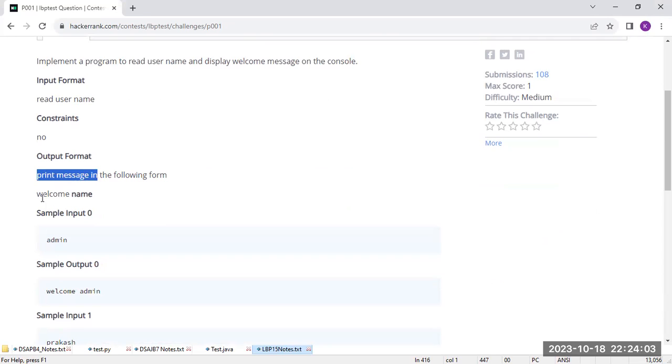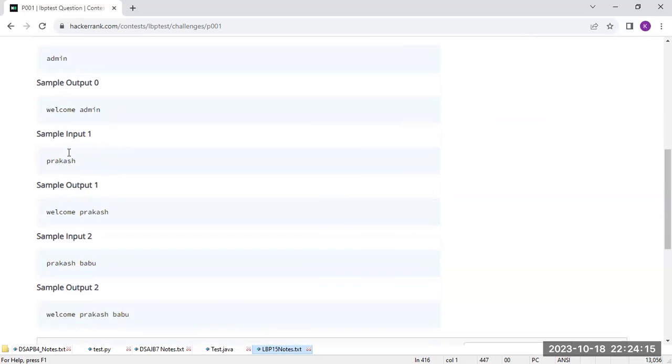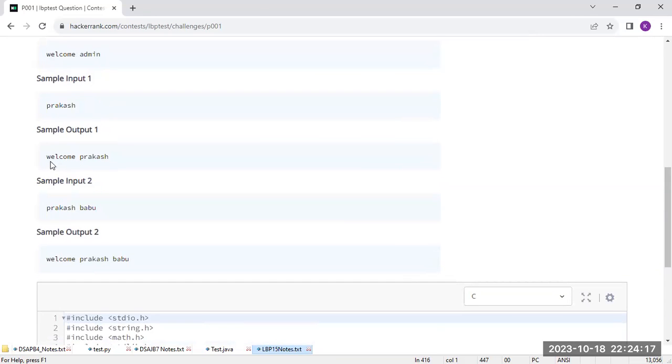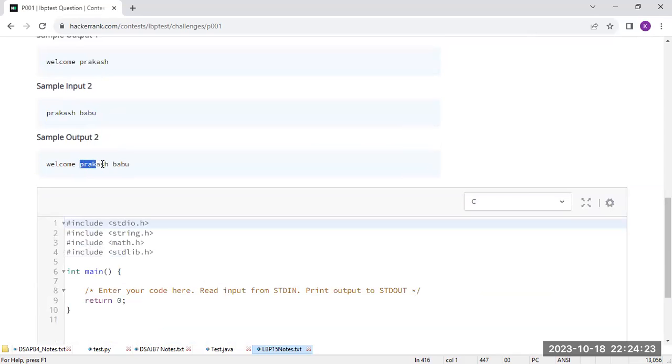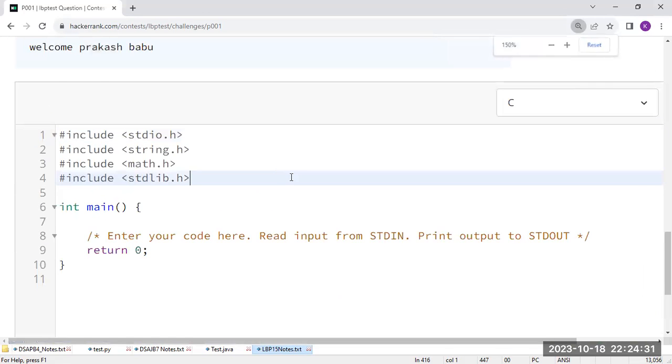Output message is the welcome message, which you need to print along with the name. For example, if admin is the given input, we need to get "welcome admin". If Prakash is the input, we expect "welcome Prakash". If Prakash Babu is the input, the expected output is welcome Prakash Babu. So we have to implement this program in C language first. Let us see how you can do that.